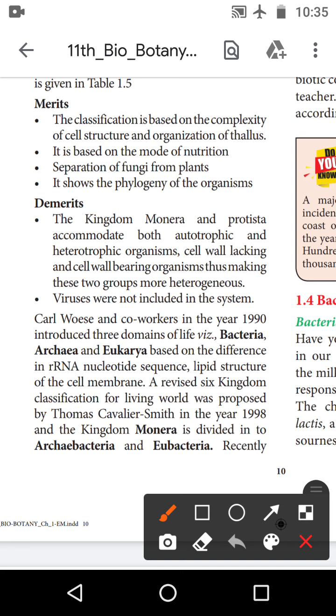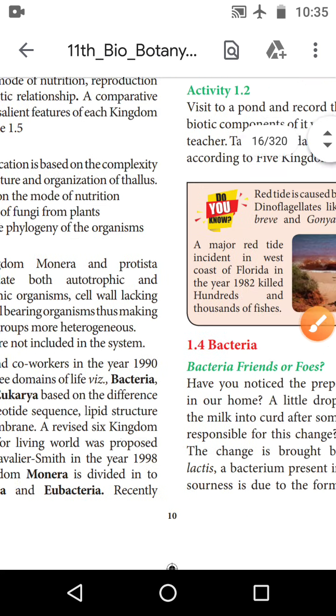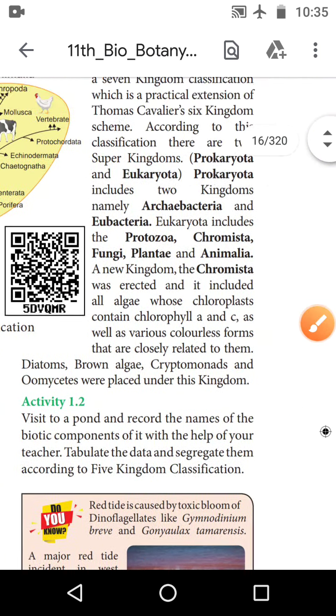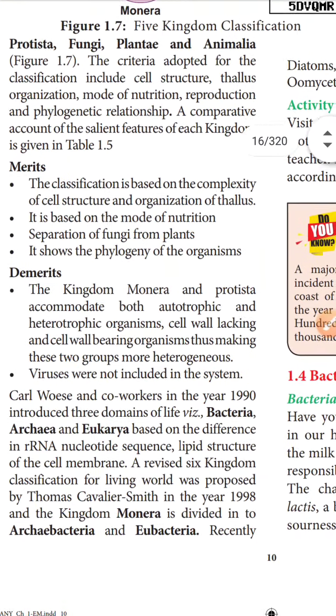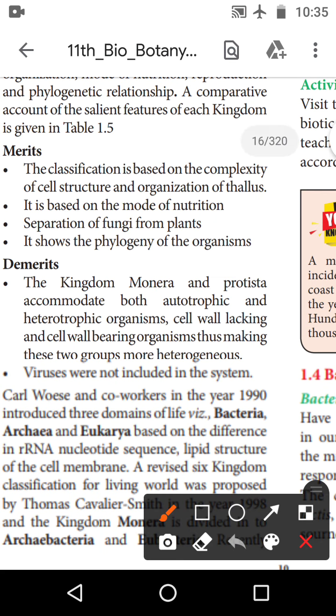classification. So let us see what merits and what demerits are present in this. First, what are the merits and what are the demerits for this organism? The first is the merits.